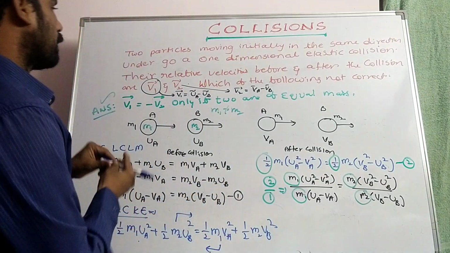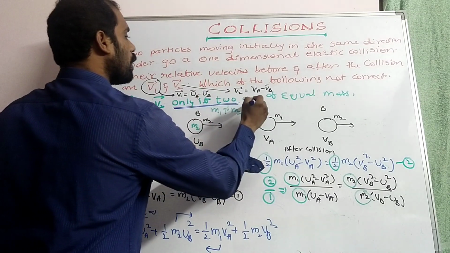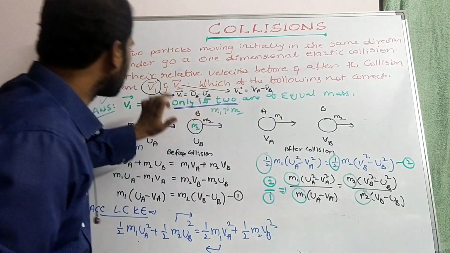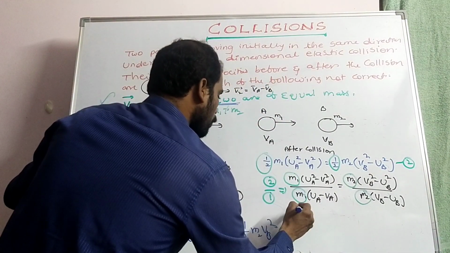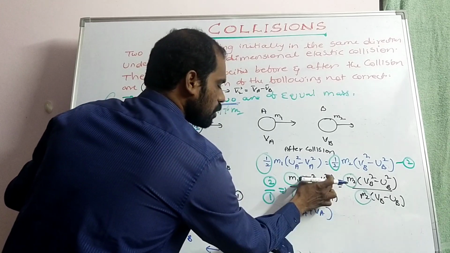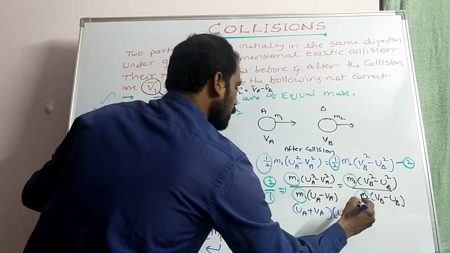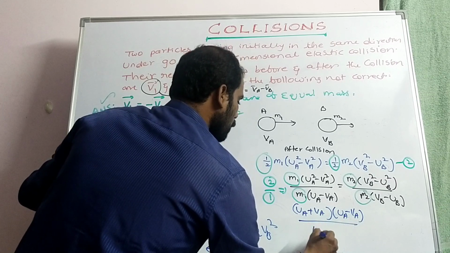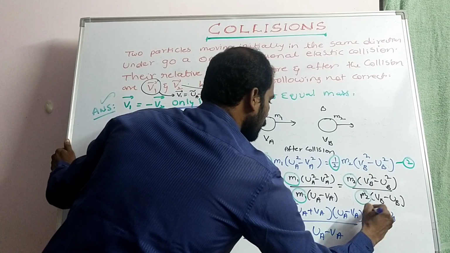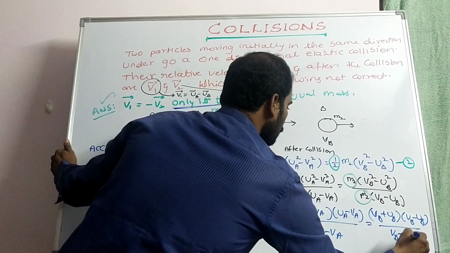So the answer is no, it is not only if the two are of equal mass. That means there is no need for equal masses, so this option is wrong. Here we can apply the A square minus B square formula: (UA plus VA)(UA minus VA) by (UA minus VA) is equal to (VB plus UB)(VB minus UB) by (VB minus UB).